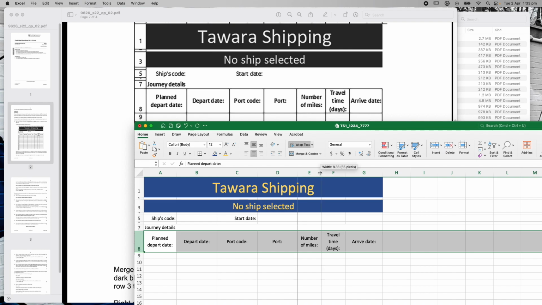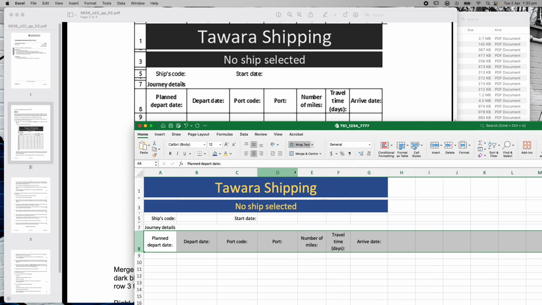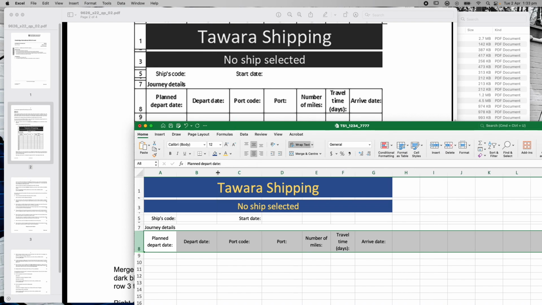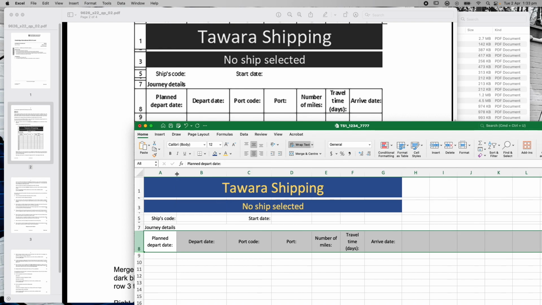I think that should be about there. That's about right. That one should be about there. That one should be about there. Departure date, planned date. See now, if you line that up with the one at the top, which is what I'm trying to do, it's actually not right.